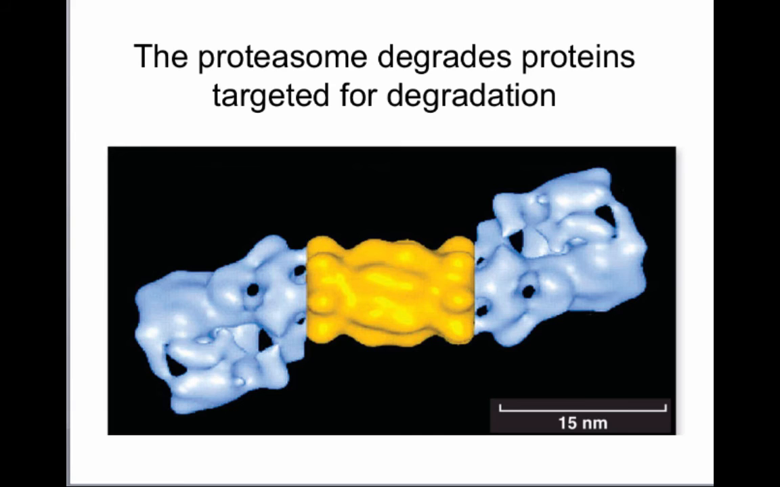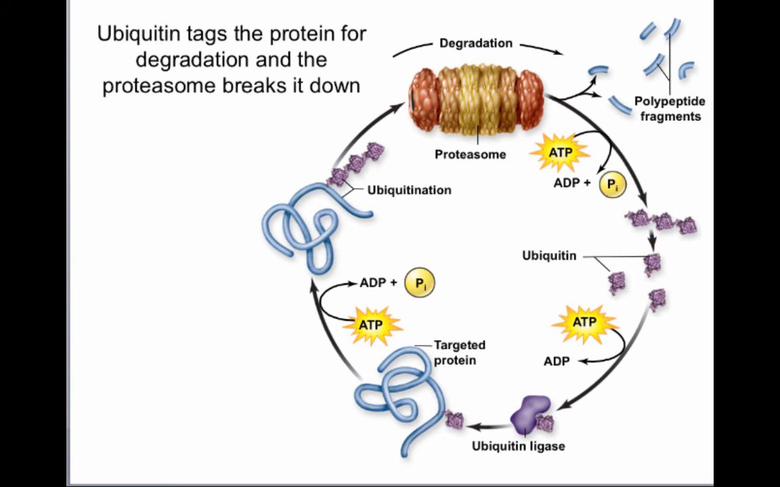Proteins that are targeted with Ubiquitin get degraded in the proteasome. The proteasome is a sort of organelle that destroys proteins. It's just a cycle of Ubiquitin. You add Ubiquitin tags to the protein that you want to destroy. Then that protein gets into the proteasome that breaks it into small polypeptide fragments, and the amino acids can be recycled. Same with the Ubiquitin pieces, which can also be recycled.